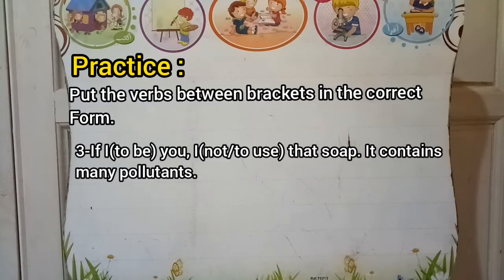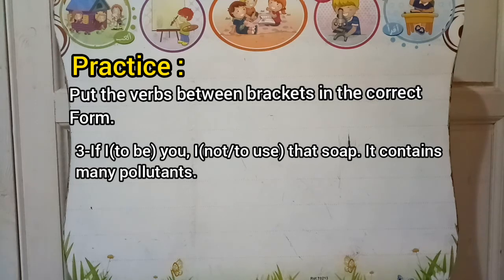Sentence number 3, we have if I, to be between brackets, you, comma, I, between brackets, not, slash, to use that soap, full stop. It contains many pollutants. How are you going to answer? If I to be you, what do we have? We have I and you. If I were you,